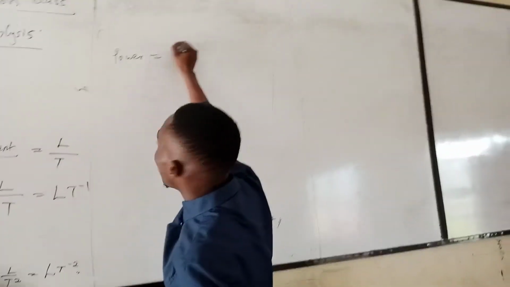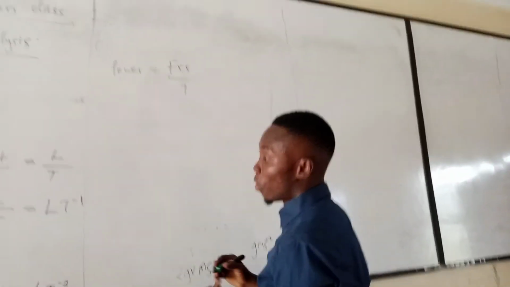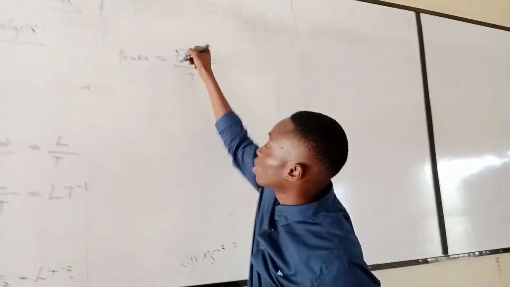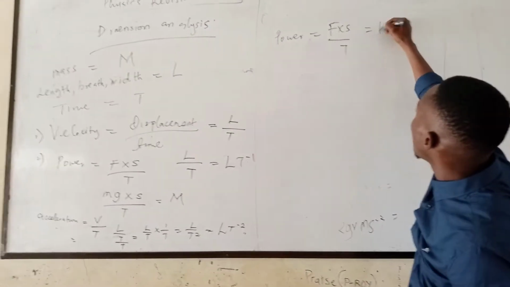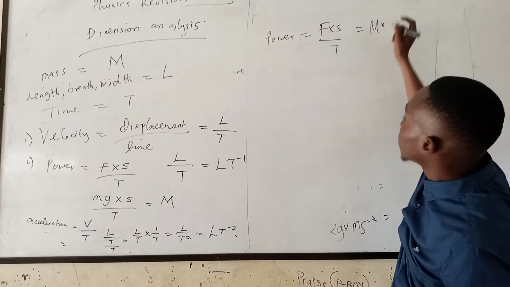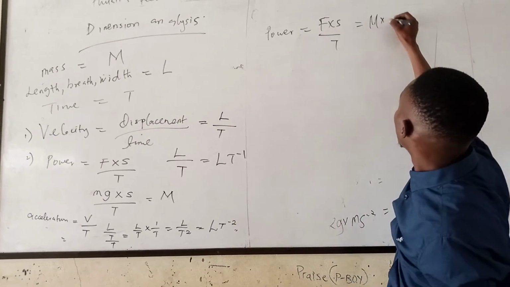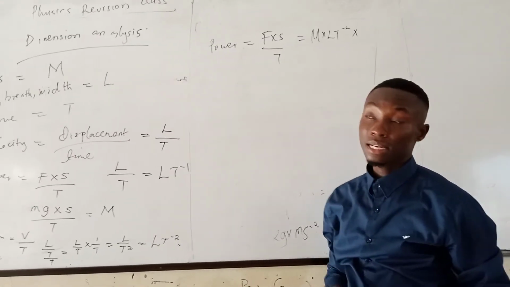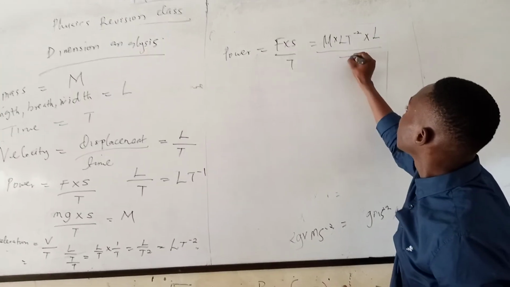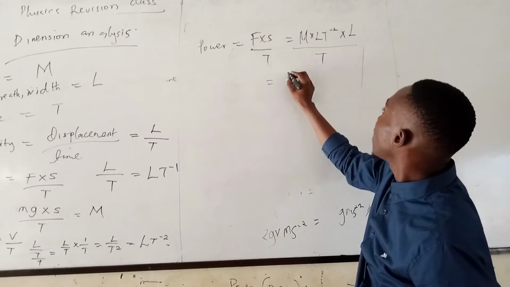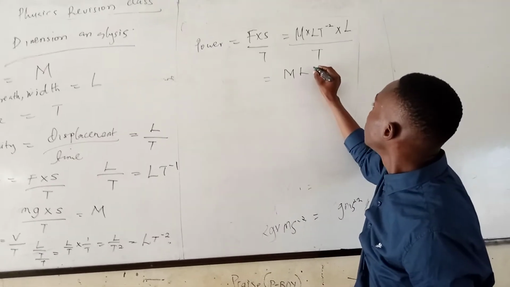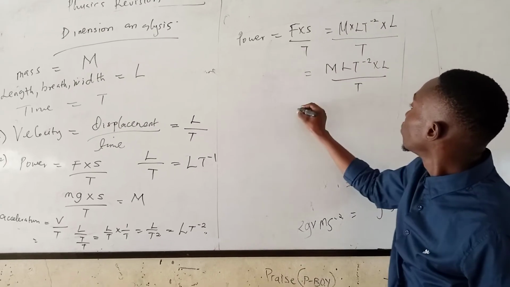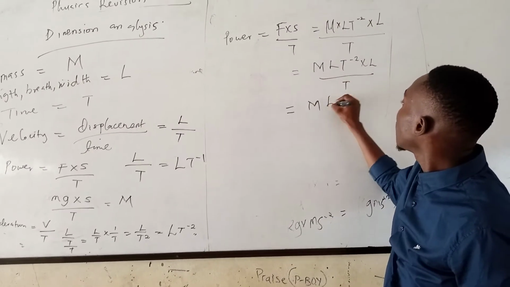Power is equal to F times s over T. F, which is the product of mass times acceleration, gives us M times LT^-2, multiplied by distance, which we represent with L, over time T. So we now have M L T^-2 times L over T, which is equal to: L times L gives us L squared.